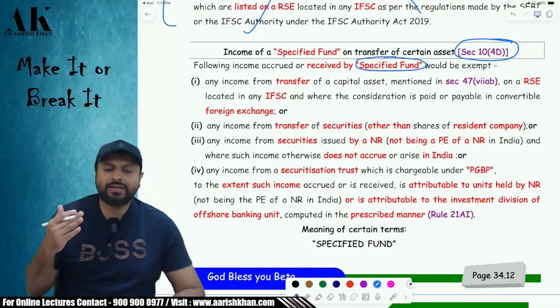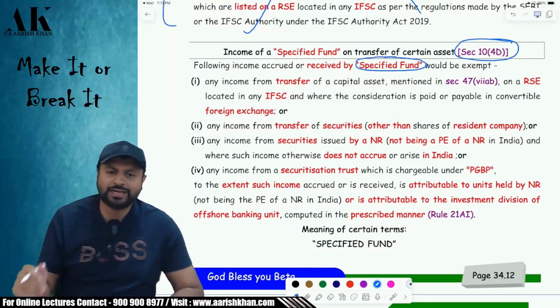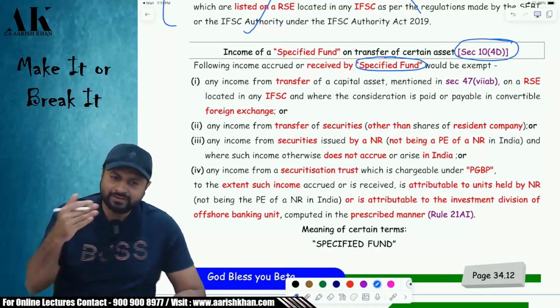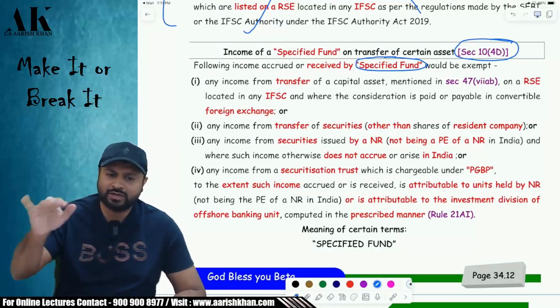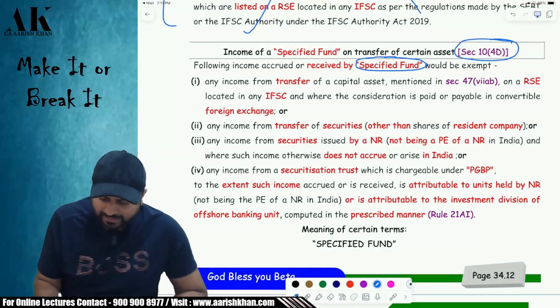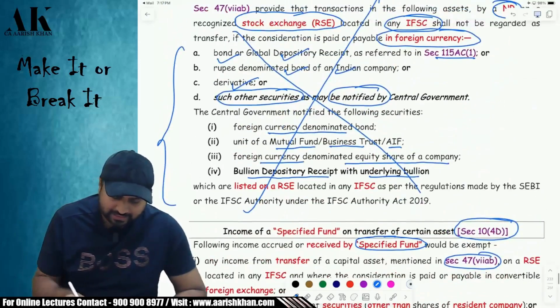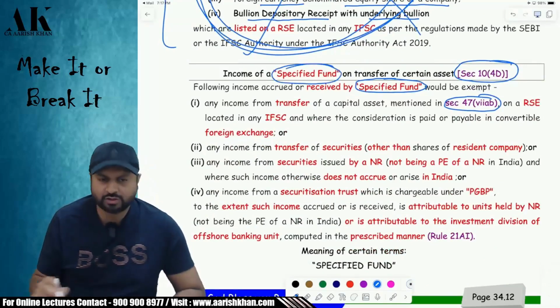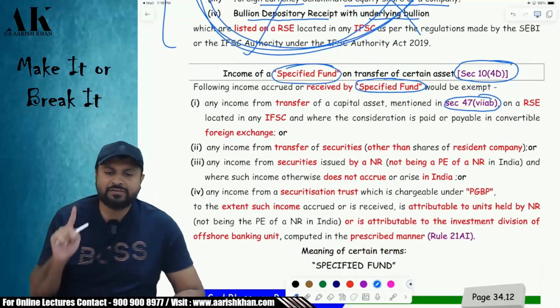Sir, what do I mean by the term specified fund? I will come to that in a while. Before that, I would like to tell you which incomes are exempt for a specified fund. I will come to the definition of specified fund also in a while. First of all, those capital assets which are mentioned in 47(7)(ab), all these assets are exempt for specified funds also. Are you clear? For specified funds also it is exempt.